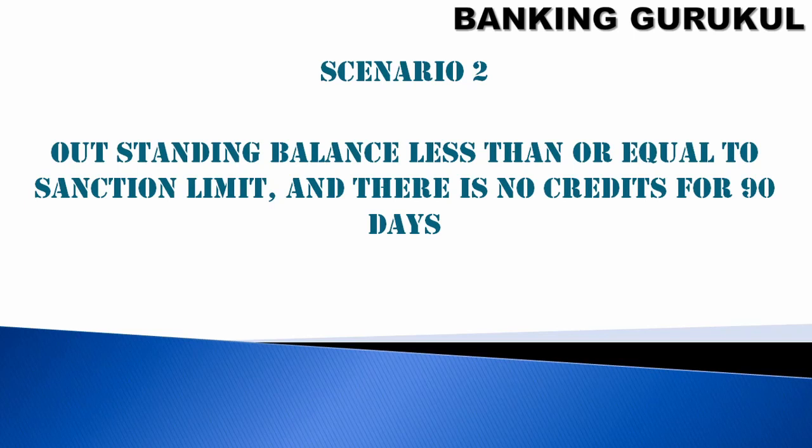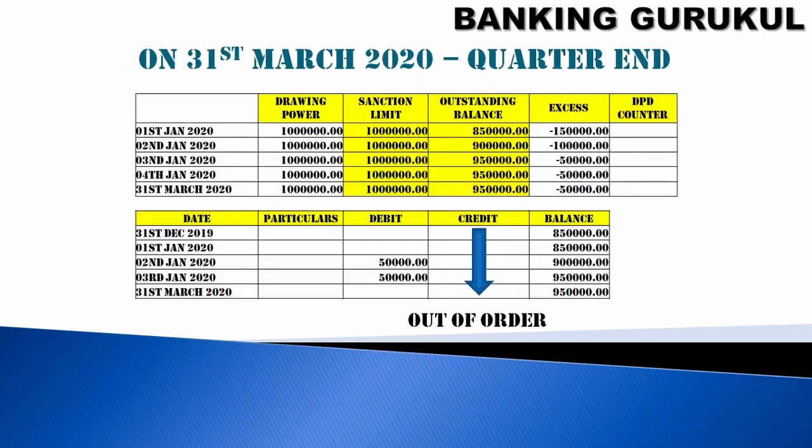In the second scenario, the outstanding balance is less than or equal to the sanction limit, and there are no credits for 90 days. In the previous scenario your outstanding balance was more than your sanction limit, but here it is less than the sanction limit, yet there has been no credit for the last 90 days. Scenario 2 is calculated during quarter end. You know the quarter ends: 31st March, then June ending, September ending, and December ending.